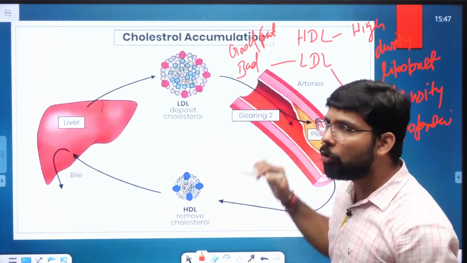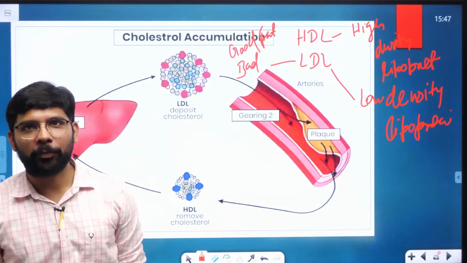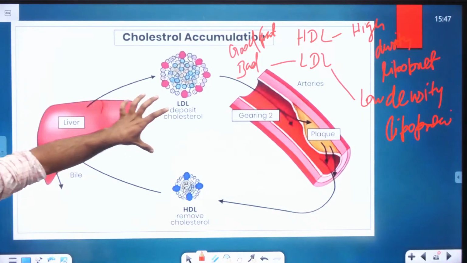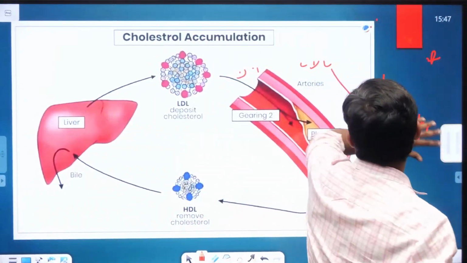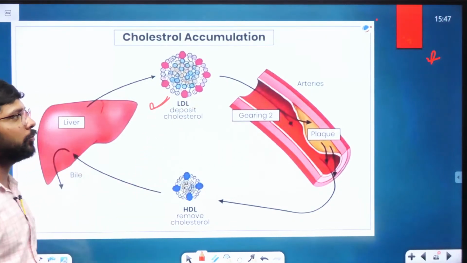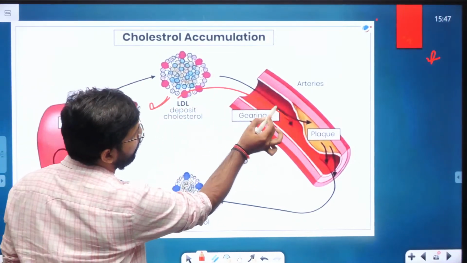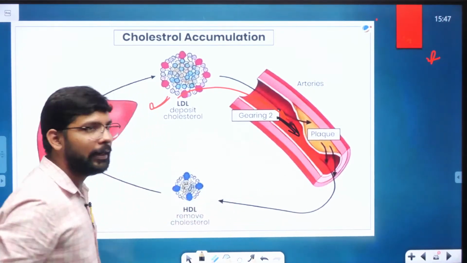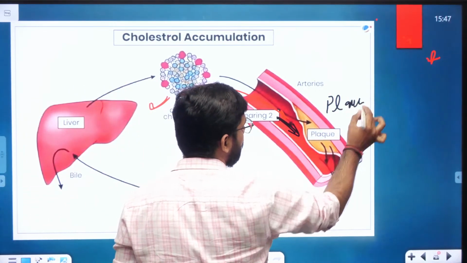Like the concept of good and bad ghee, desi ghee is the good one and dalda ghee is known as the bad one. Similarly, let's talk about the HDL and LDL concept. Here is the liver and here are the arteries. When the LDL, low density lipoprotein cholesterol, deposits on our artery, it makes a plaque.